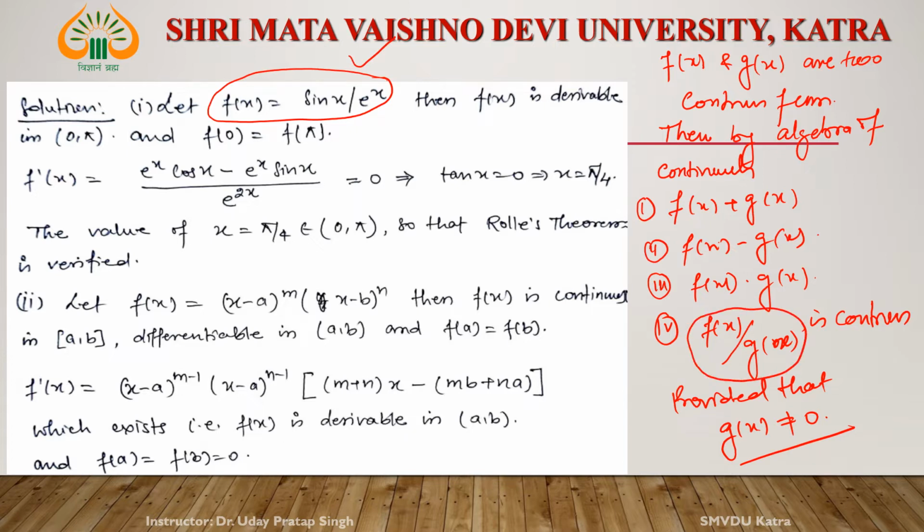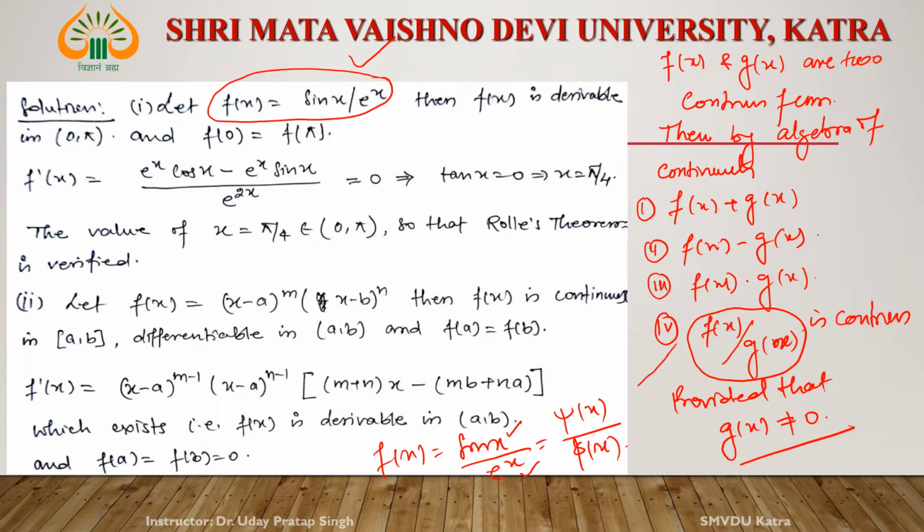First see what f(x) is. We call it some other function, phi(x) and psi(x). f(x) is equal to sin x by e^x. We call sin x psi(x) and e^x phi(x), instead of f(x) and g(x). So sin x is a continuous function, e^x is a continuous function.